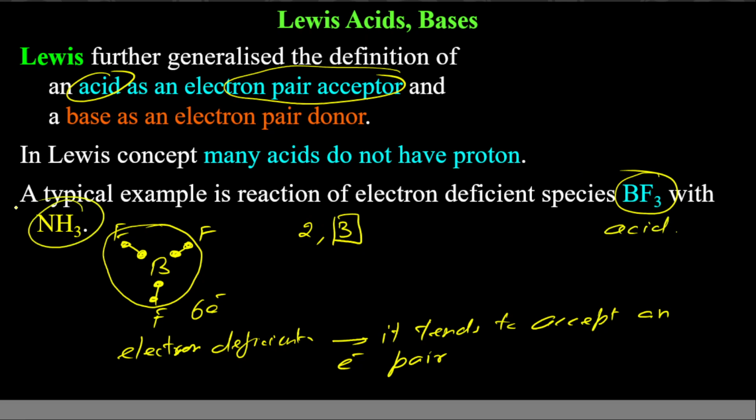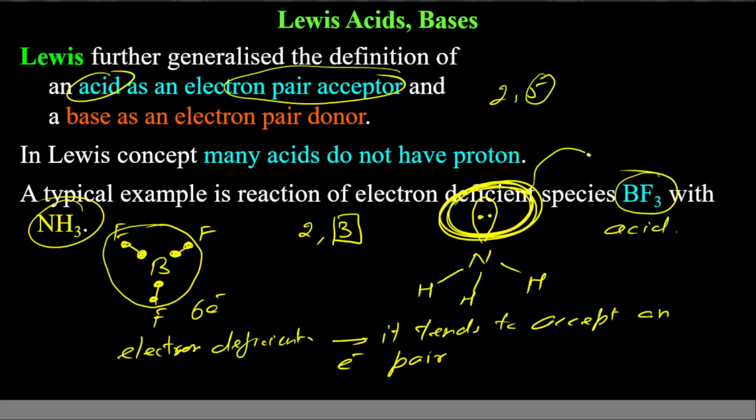Now NH3, if you see, nitrogen has configuration 2,5, 7 electrons total, 5 electrons in its outermost shell, out of which 3 are connected to hydrogen, and the rest 2 electrons form electron pair. So this ammonia can donate this electron pair to BF3. Means there can be coordinate bond formed.